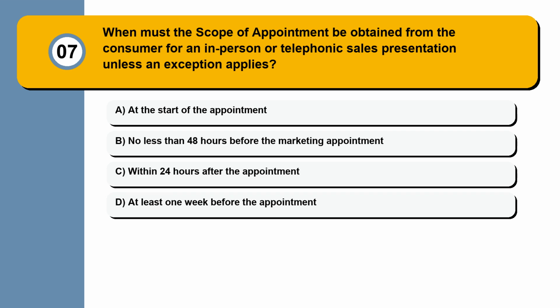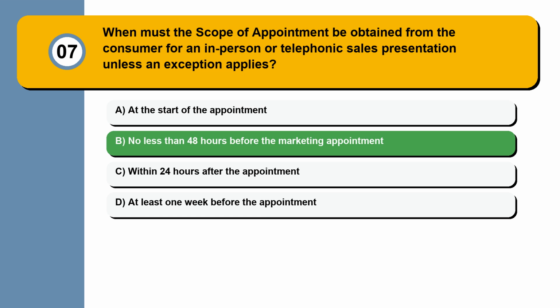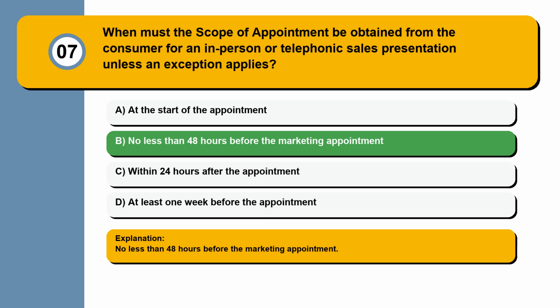Question 7. When must the scope of appointment be obtained from the consumer for an in-person or telephonic sales presentation unless an exception applies? At the start of the appointment, no less than 48 hours before the marketing appointment, within 24 hours after the appointment, at least 1 week before the appointment. The answer: no less than 48 hours before the marketing appointment.